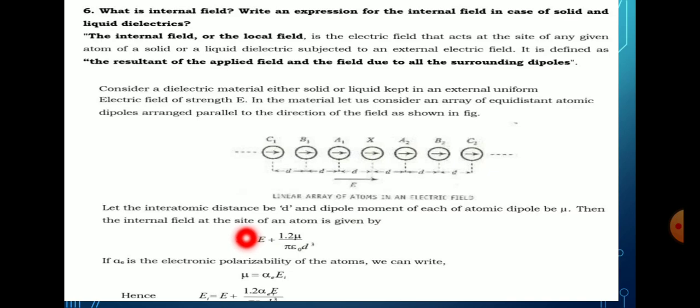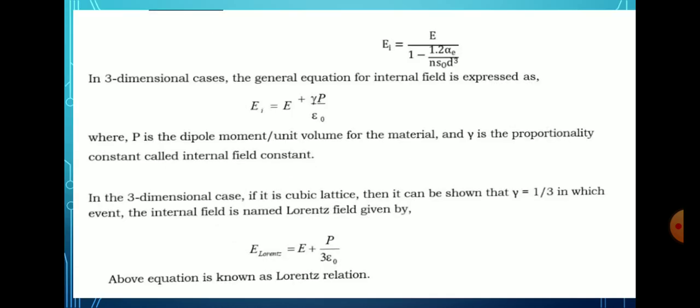We can write mu = alpha E times EI. Putting the value of mu in the equation for EI, we get EI = E + 1.2 alpha E EI divided by 4 pi epsilon naught d cube.